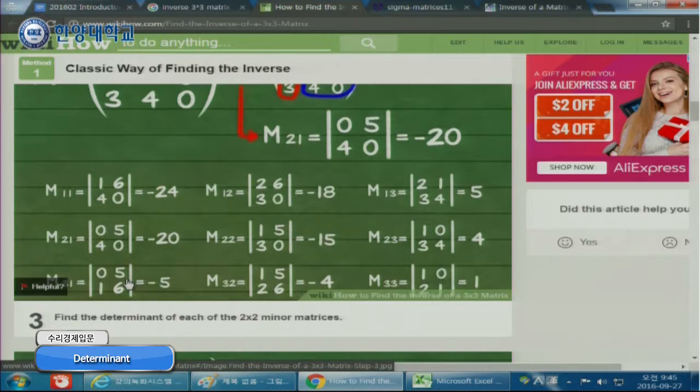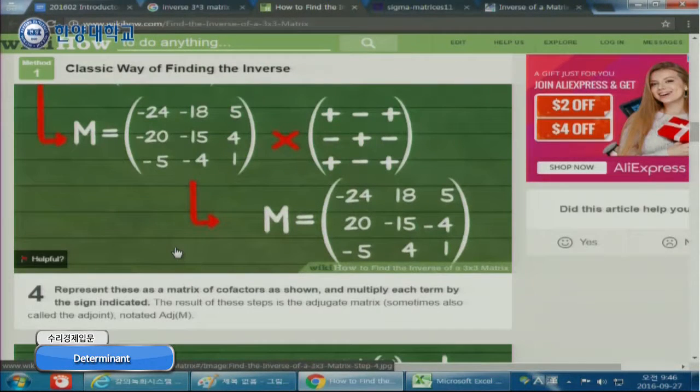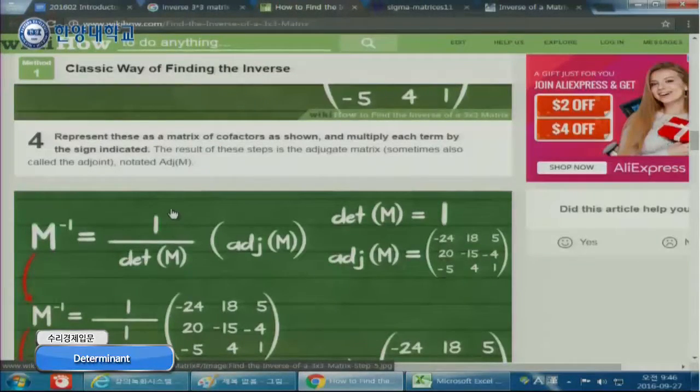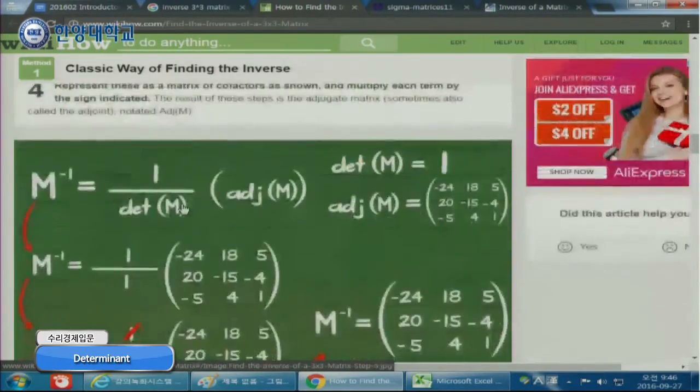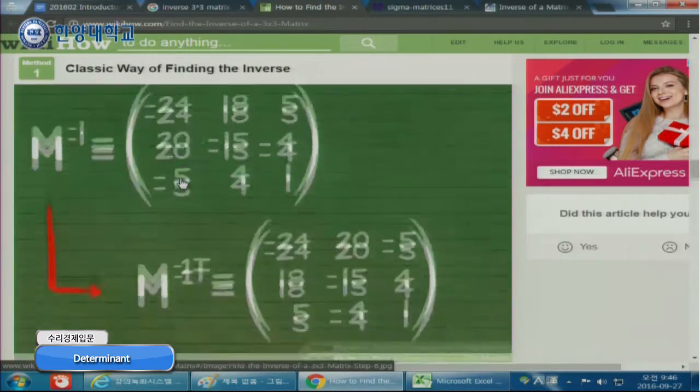And then apply signs like this: plus, minus, plus, minus, plus, minus. You only need to remember that the very first one is plus, and then plus and minus alternate. And then this is the adjugate matrix. Now you can simply divide by its determinant. So it is done, basically.